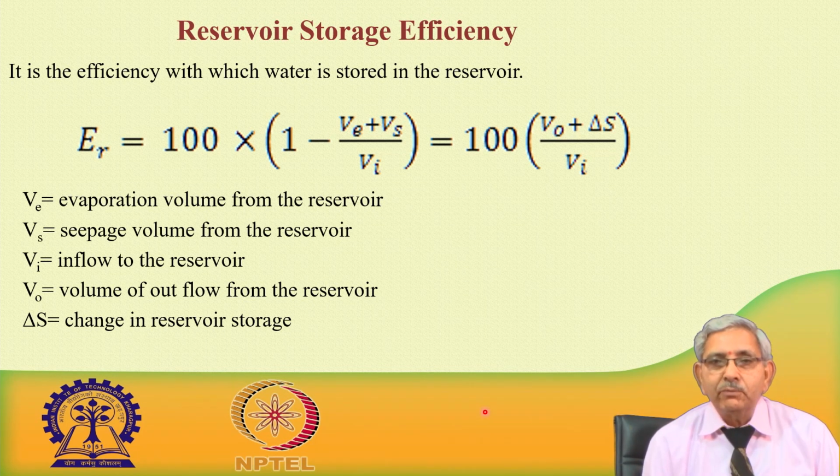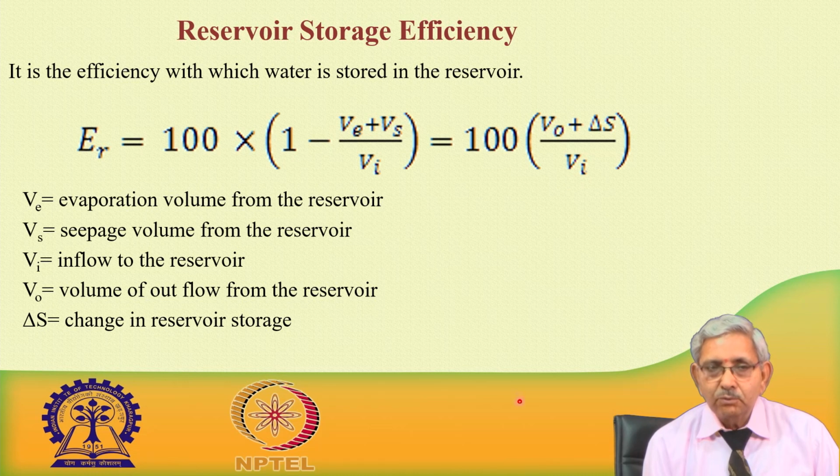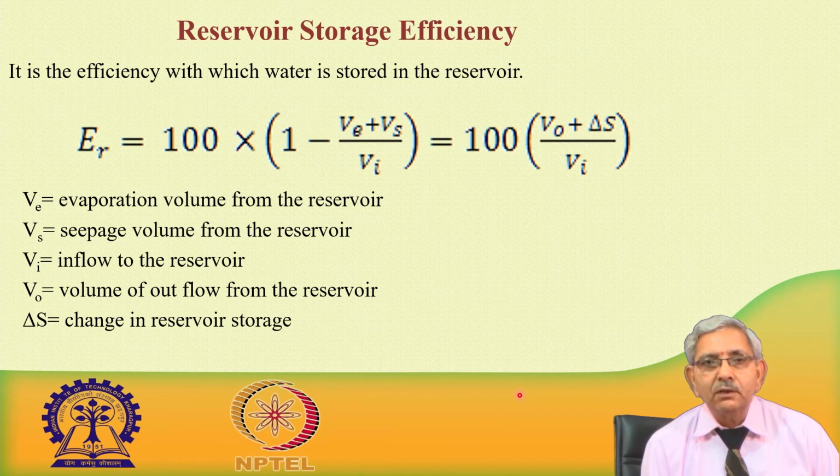So, whatever amount of water has been taken out from the reservoir, divided by the total volume of water flowing into the reservoir.